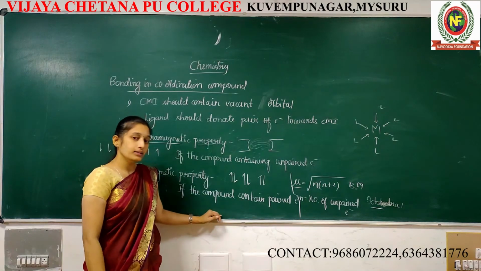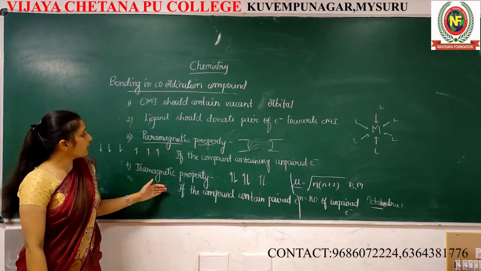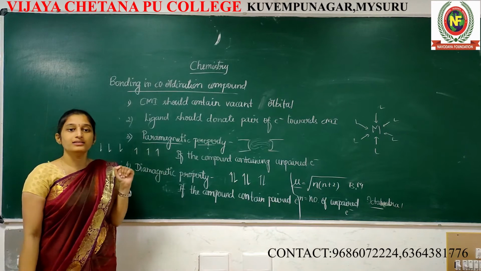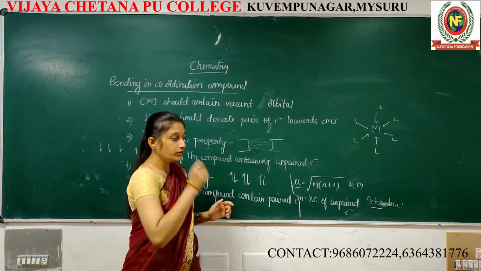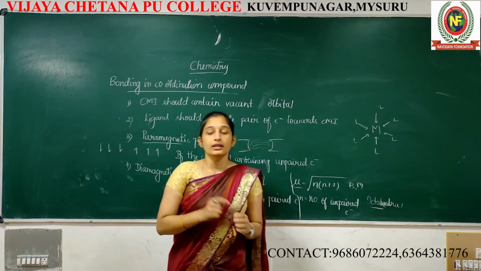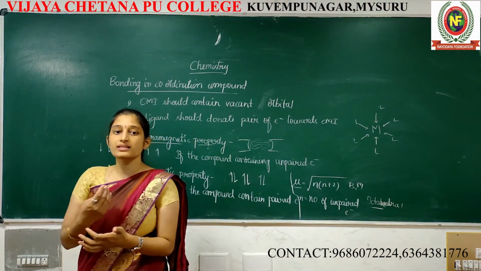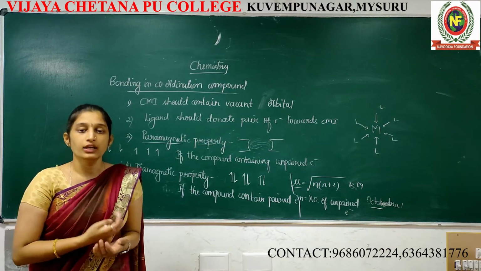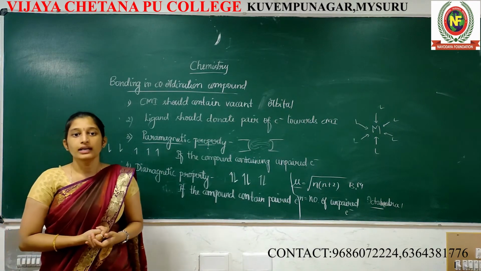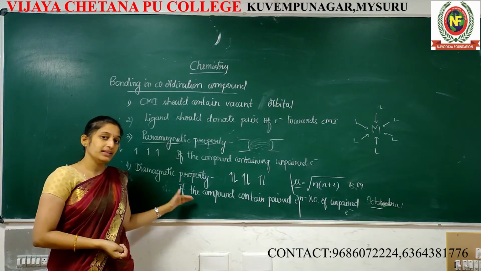This is regarding the postulates of VBT, valence bond theory. Now I am going to take one particular example, to show by using this valence bond theory how to predict the geometry and the magnetic property. Everything I am going to explain in detail.